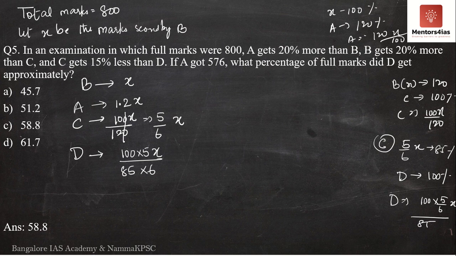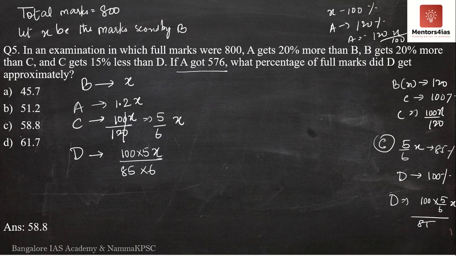Now what is the question asking? In terms of x, we have determined the marks scored by all four, that is A, B, C and D. Now based on the extra information given in the question, we should be able to determine the percentage of marks scored by D with respect to the total marks, which is 800. The question says A got 576 marks.